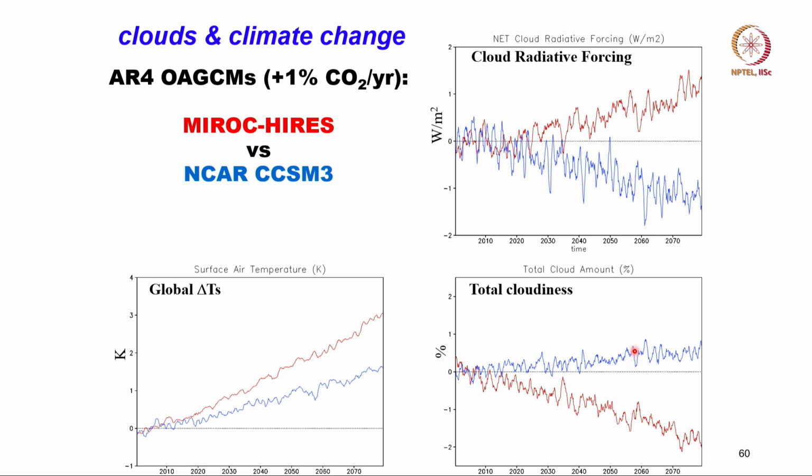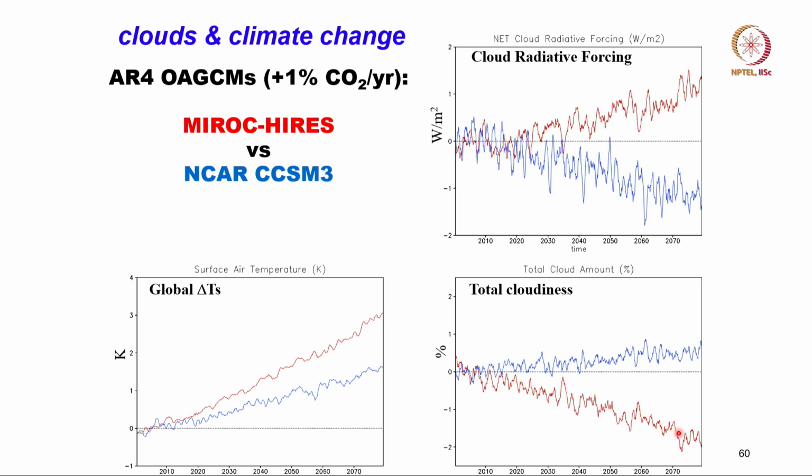So, as you recall, even a 1% change in cloudiness has a big impact on the energy budget, because clouds reflect radiation to space. If your model predicts too high a cloud, the temperature will go down. If the model shows a decrease in cloud, temperature will go up.